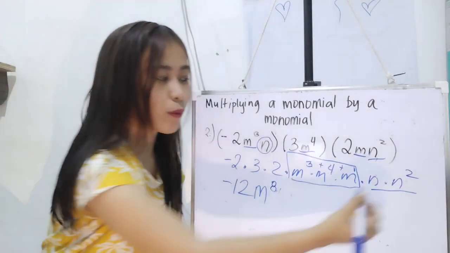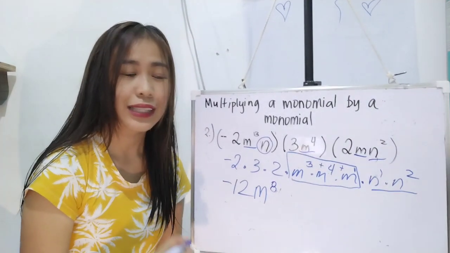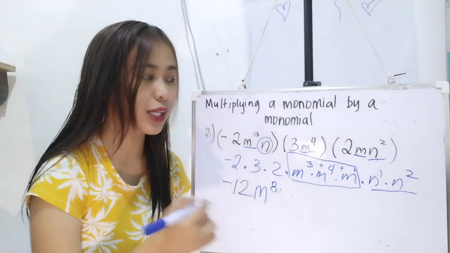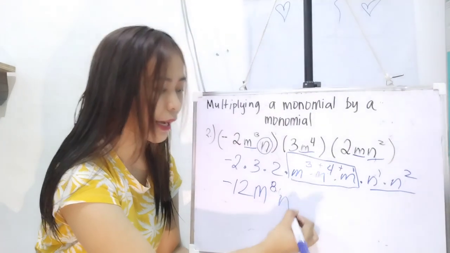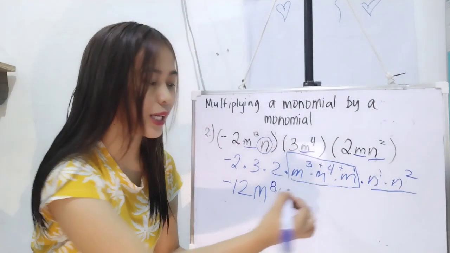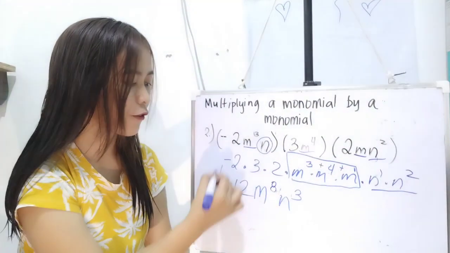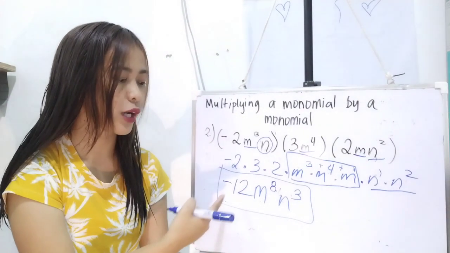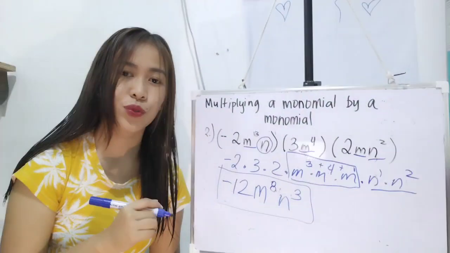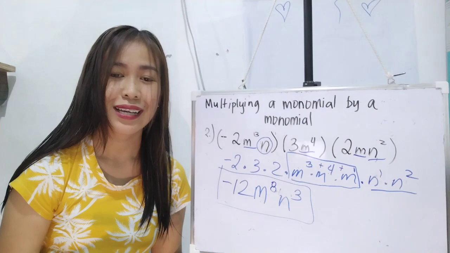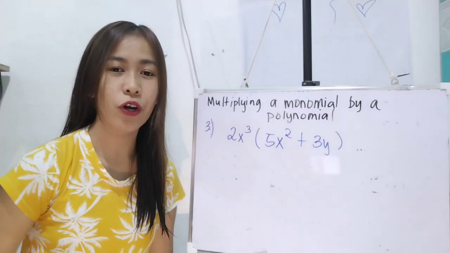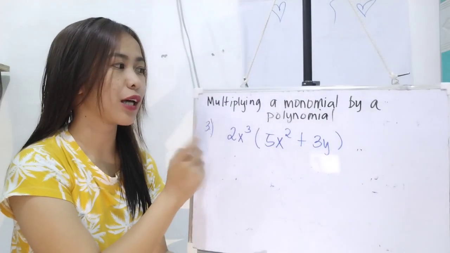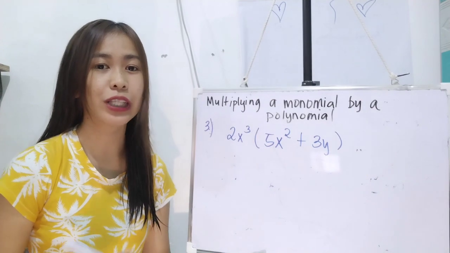Palagi kong sinasabi, automatic meron niyang 1 kasi walang nakalagay na exponent. So, that is, kopyahin natin si n. 1 plus 2, that is 3. Therefore, the final answer is negative 12 m raised to 8, n raised to 3. And ganun lang siya kasimple. So, ngayon naman, we are going to discuss the multiplying a monomial by a polynomial.